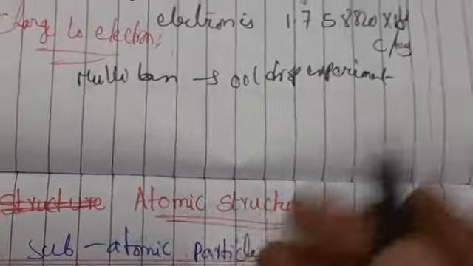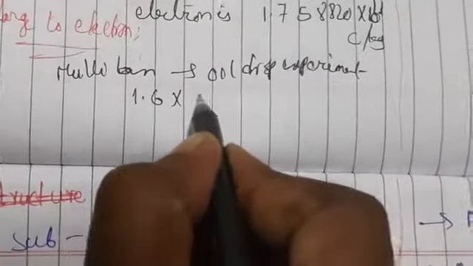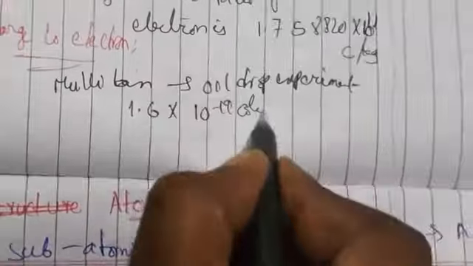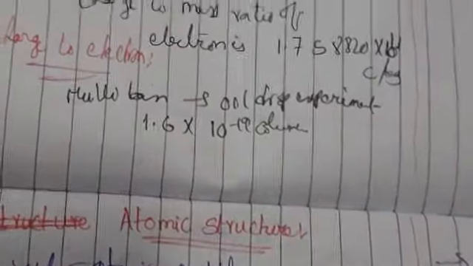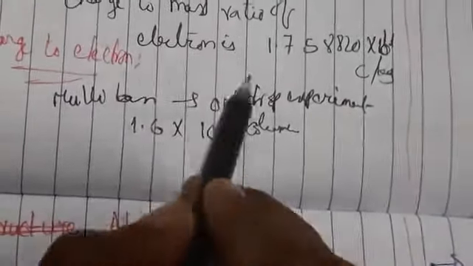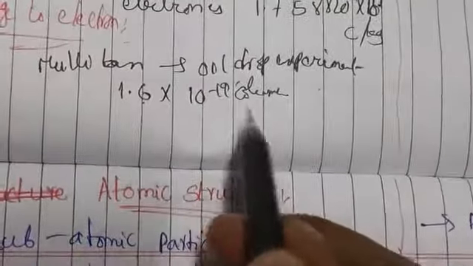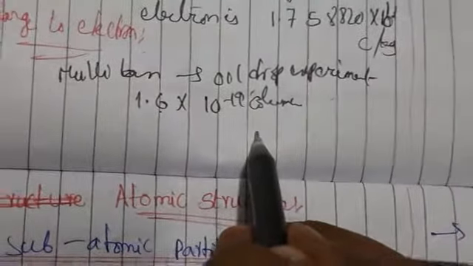He did this by carefully measuring the effects of the electric field on the movement of many charged droplets of oil. The charge on the electron is 1.6 into 10 to the power minus 19 coulombs. How did we get this value? By measuring the effects of the electrical field on the movement of oil drops, the charge on the oil drop was always an integral multiple of 1.6 into 10 to the power minus 19 coulomb.